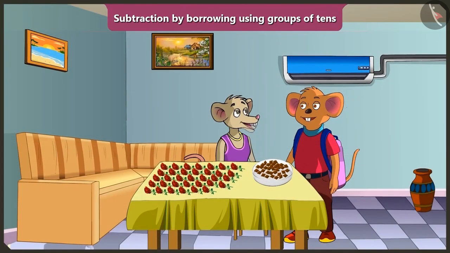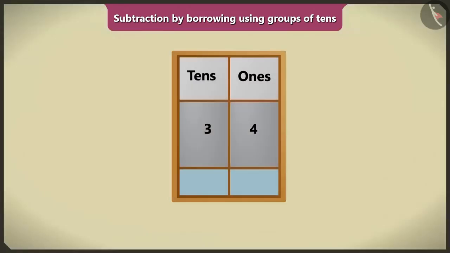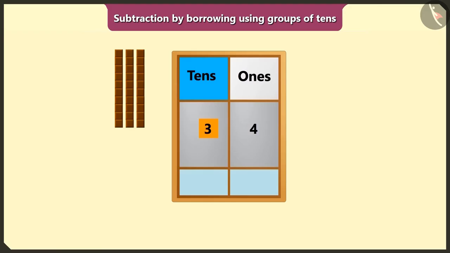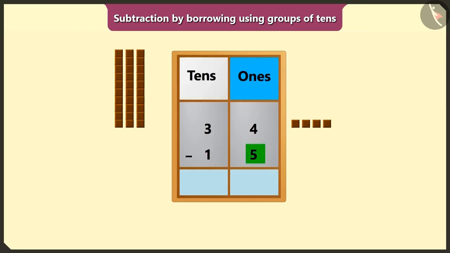Now, if we eat 15 more chocolates out of the 34 chocolates, then how many chocolates would we have left? How many would be left if we subtract 15 from 34? Let's count it. 34 means 3 tens and 4 ones. 15 means 1 ten and 5 ones.